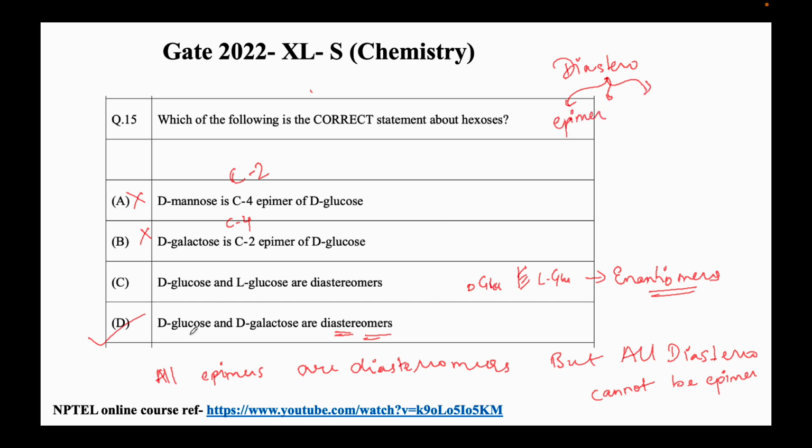So glucose and galactose are epimers, which is under the umbrella of diastereomers, and yes, they are indeed diastereomers. That's what I mentioned here: all epimers are diastereomers, but not all diastereomers are epimers, because there are other different types of diastereomers.